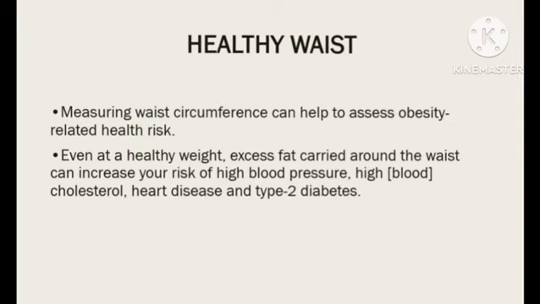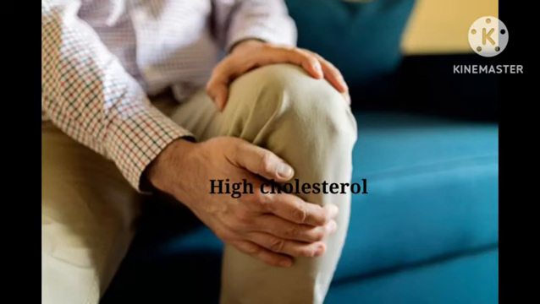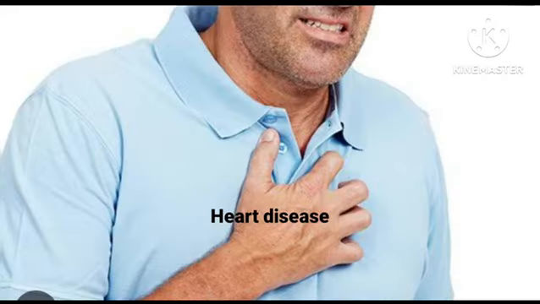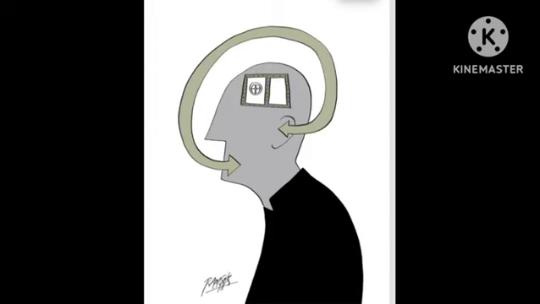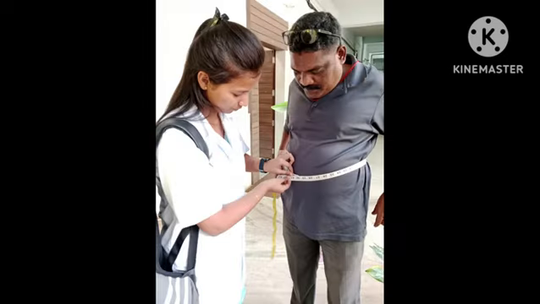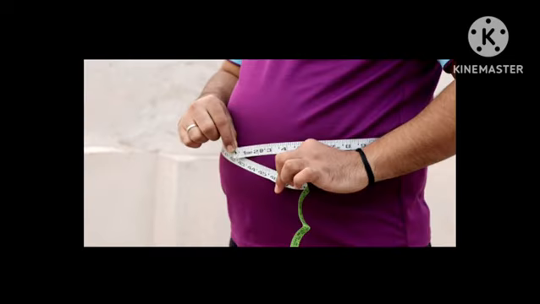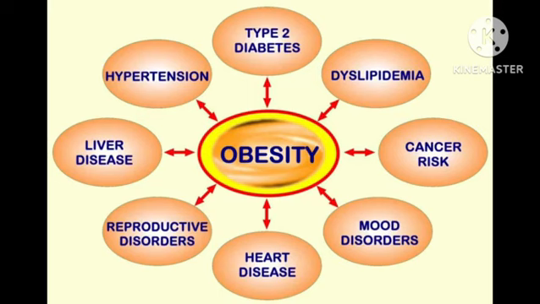Even at a healthy weight, excess fat carried around the waist increases the risk of high BP, high cholesterol, heart disease and type 2 diabetes. The best way to find out if your waistline is a risk for heart disease is to measure it. From my data, I concluded that if the waist circumference is more than the umbilical circumference, it may increase the high risk of disease.